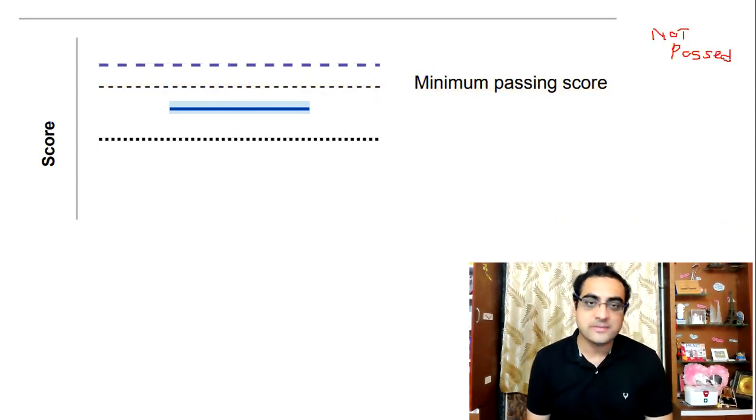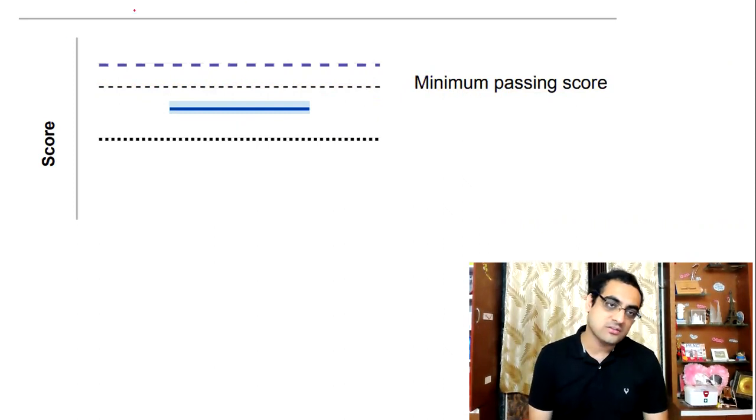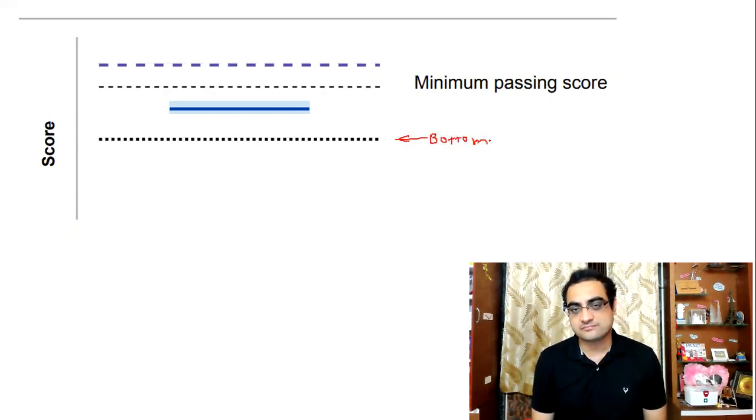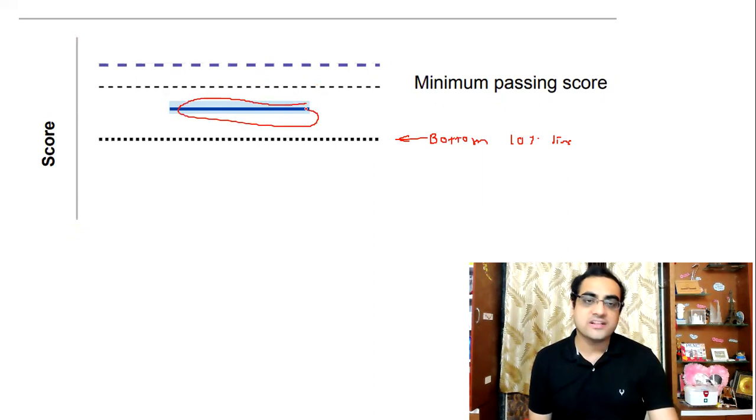Now let me interpret by how many marks the student has not passed the exam. What I will do over here is take this vertical line. This would be 0% marks and this would be 100% marks. But before that, let me give the meaning of the other lines also. This line is called the bottom 10 percentile line, which means if this student is over here, he is not in the bottom 10 percentile.